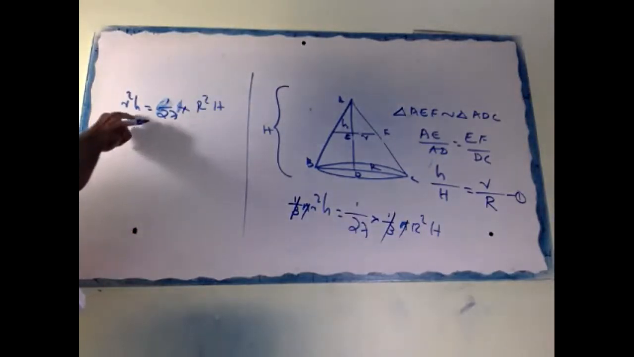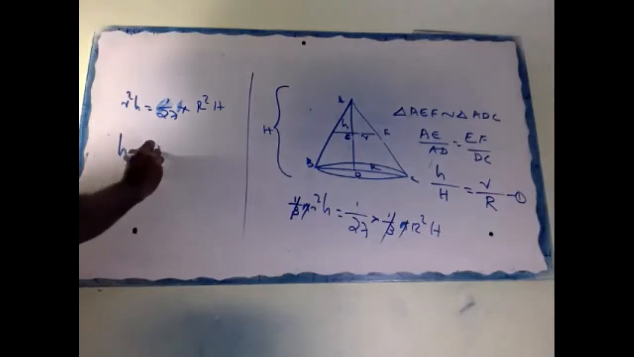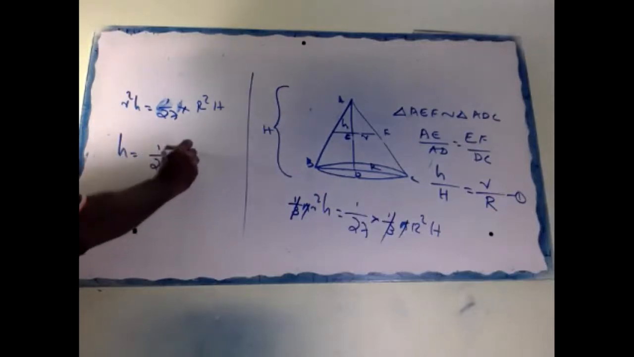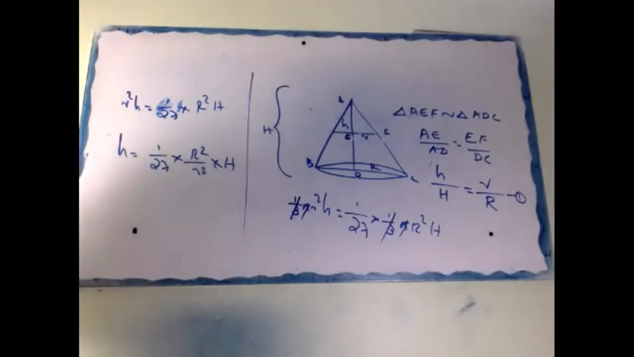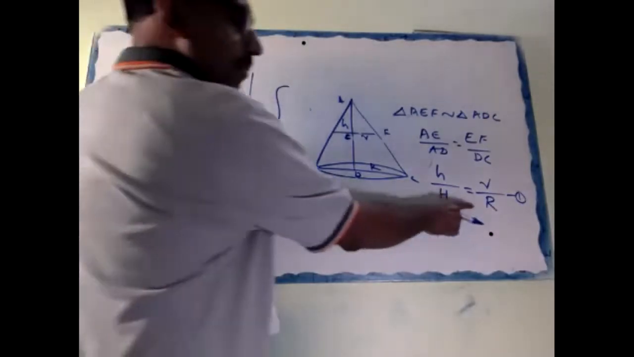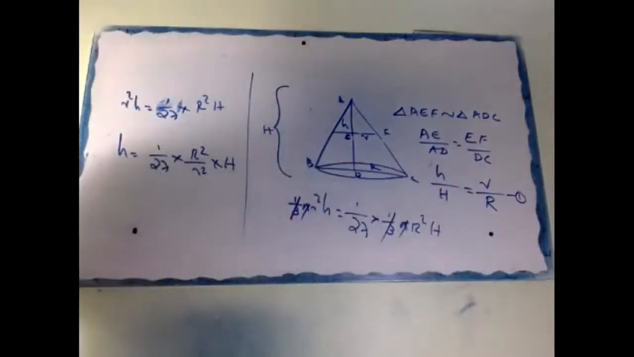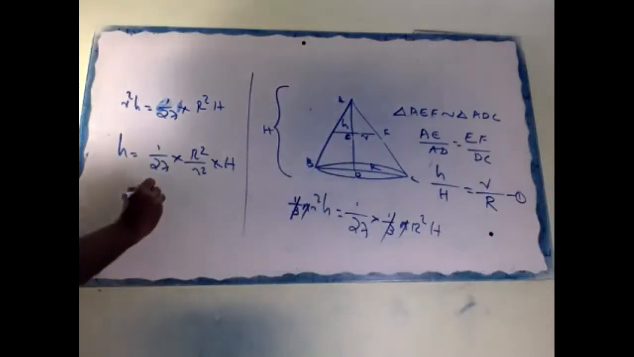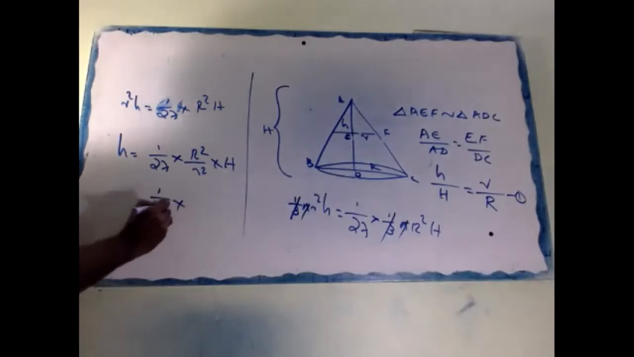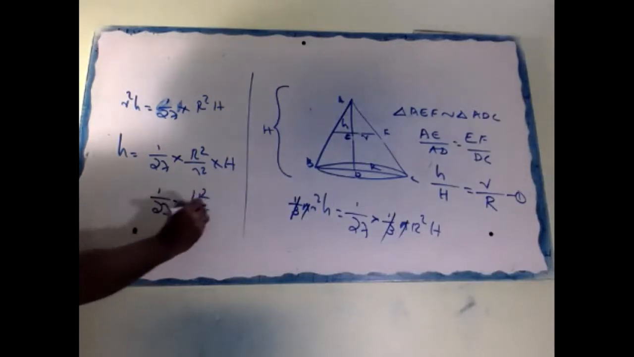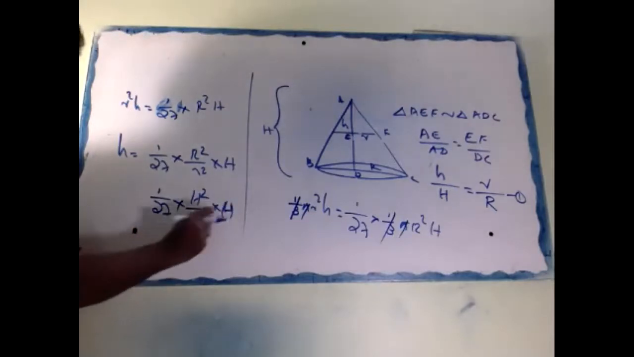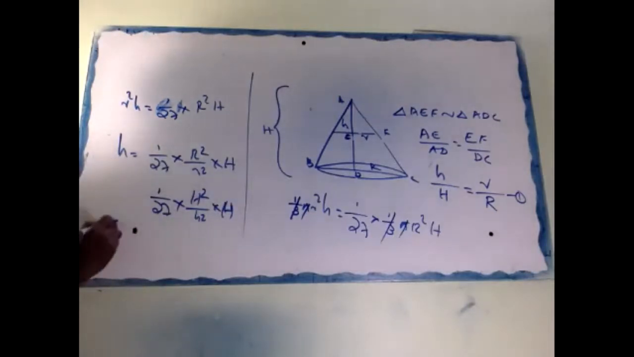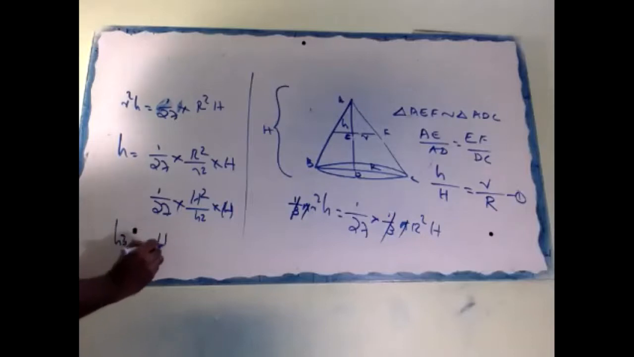I'm keeping this h here. h equal to 1 by 27 into r square by R square into H. But r by R is what? Capital H by small h. So 1 by 27 into h square by H square into H. This h square going here. So h cube equal to capital H cube by 27.